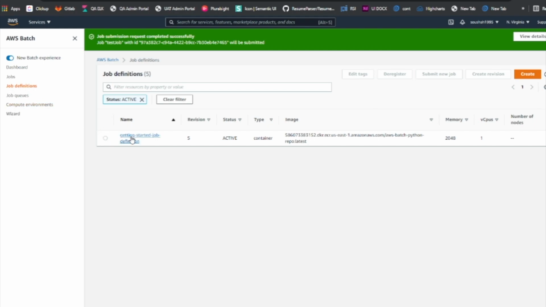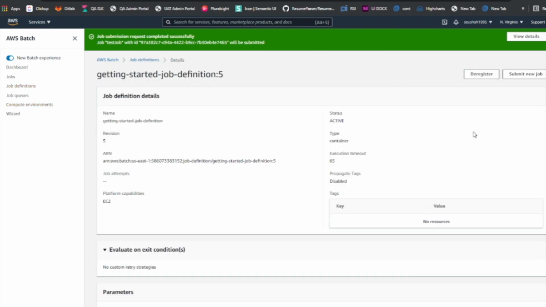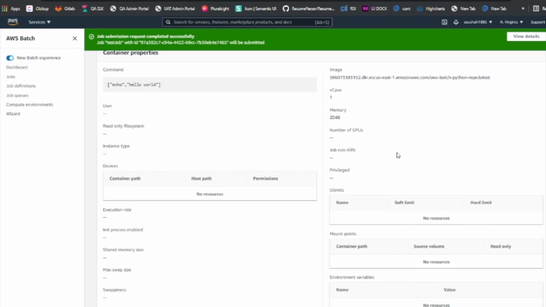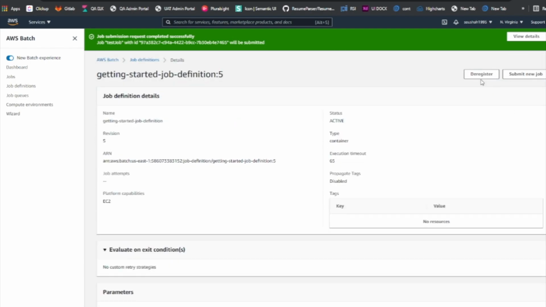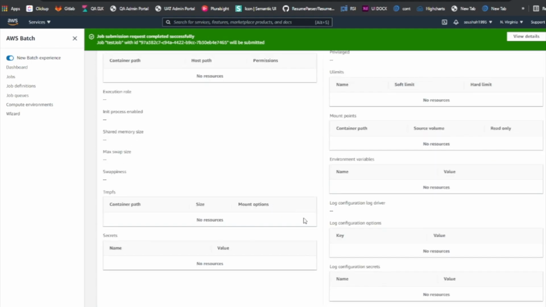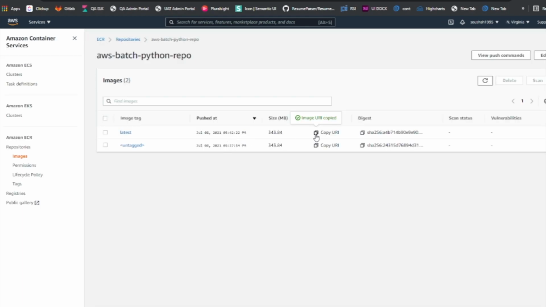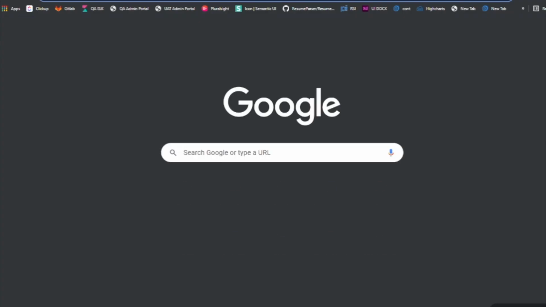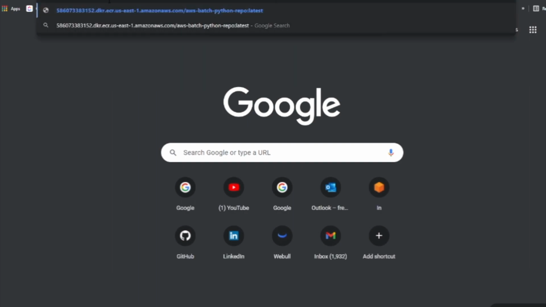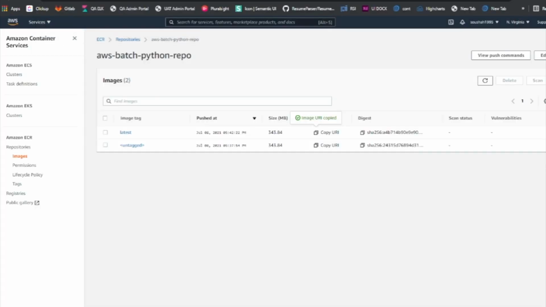One thing I'm not sure about is whether it would take the new changes or not. I think we need to edit. Oh, we need to deregister it. Let me just make sure. This starts with 152, and let's see if this also has 152. Oh, it does have 152. Perfect. So it should be fine.